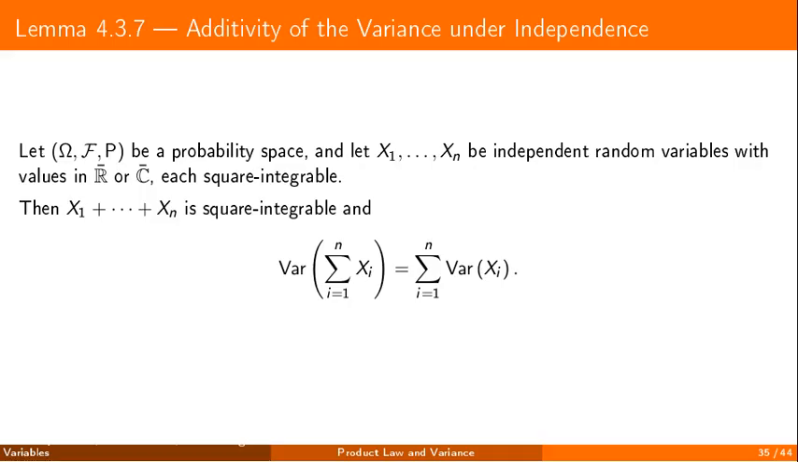Under independence, the variance becomes additive. For independent variables, valued in the extended reals or extended complexes, each square integrable, their sum is square integrable, and the variance of the sum is the sum of the variances.